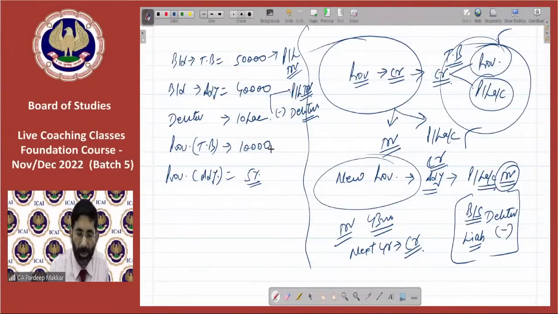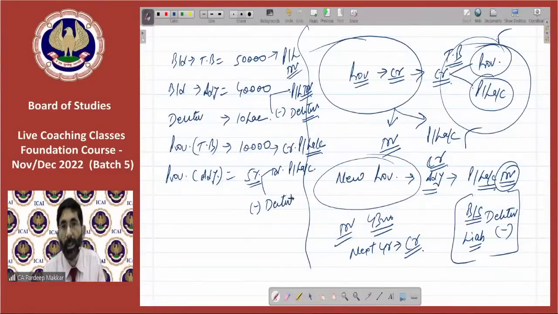Now this provision given in trial balance will be credited to P&L account. This provision given in adjustment has double treatment. One is it will be debited to profit or loss account. Second is it will be deducted from debtors, or I can say correctly that it should be credited to balance sheet, that is liability side of balance sheet. But normally you are doing it this way, and I am also saying the same thing, minus debtors. So these are the simple things.